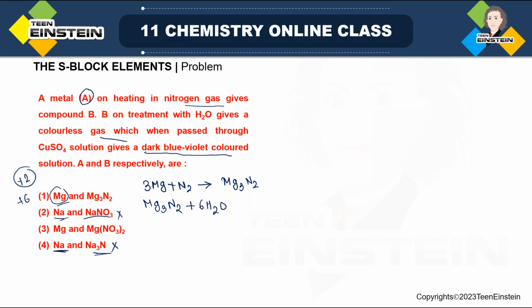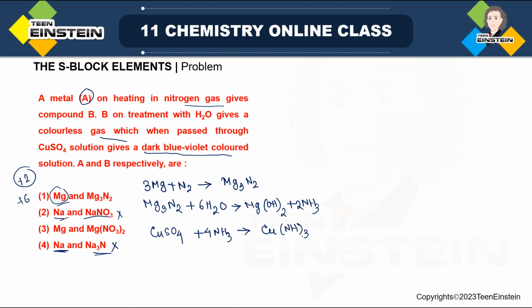Now when it reacts with water, 6 water molecules, if you write the balanced equation, there is formation of the hydroxide of the metal. But what is the gas? The gas is basically ammonia. Now this gas, in the presence of copper sulfate, forms a complex which has the color mentioned in the question. So copper 2 plus will be surrounded by 4 ammonia molecules.